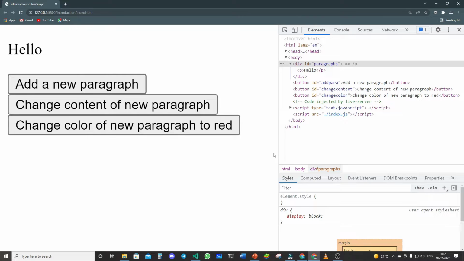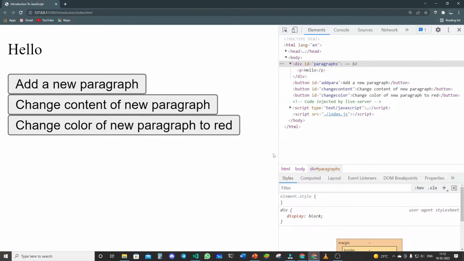Okay, so let's try to do what I said practically. You can see that I said that you can add new HTML to the page, you can change the content of existing HTML, and you can even change styles, the CSS of an element, okay, or a group of elements. Now let's try doing this thing here.